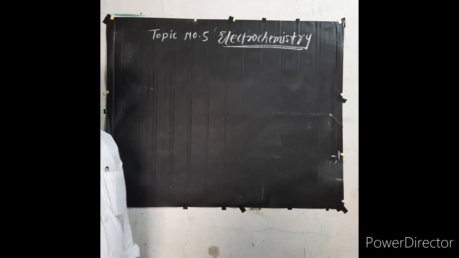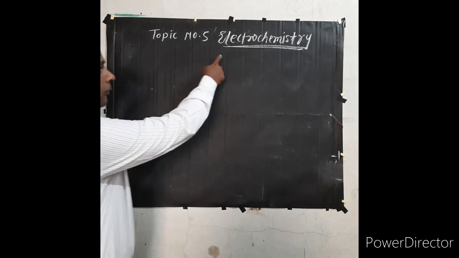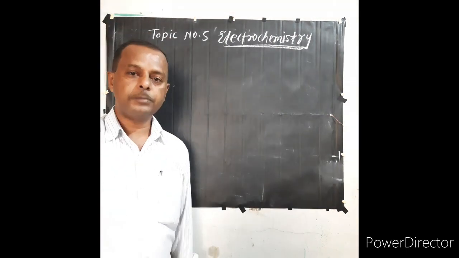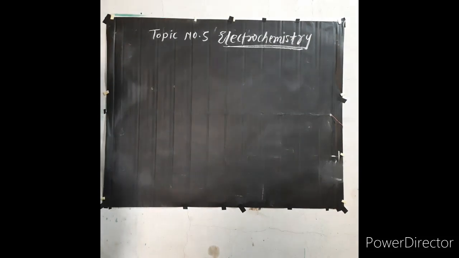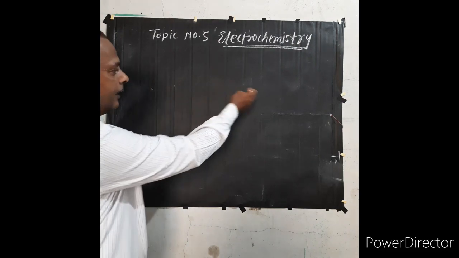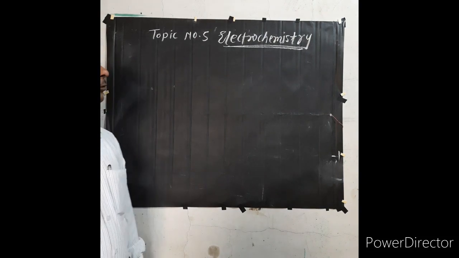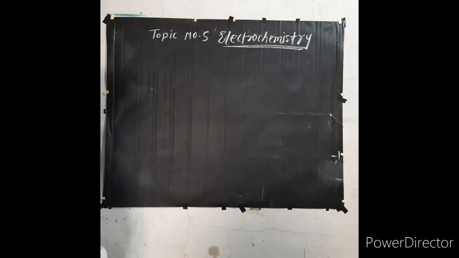Hello friends, today we are going to study the topic number 5, electrochemistry. Now electrochemistry is the branch of physical chemistry that deals with the interrelationship between chemical energy and electricity. Electrochemistry is also helpful to design and operate electrochemical cells.